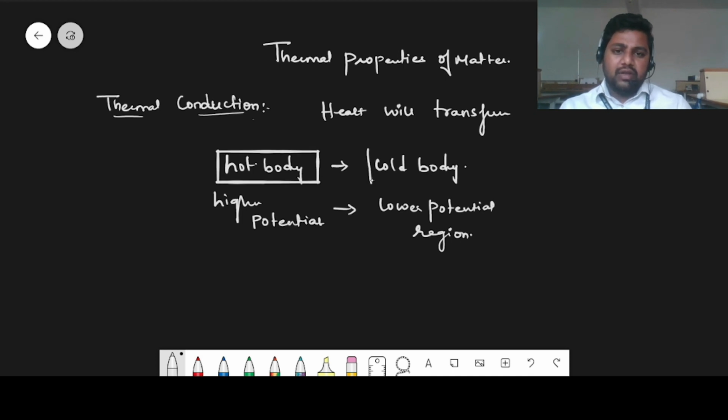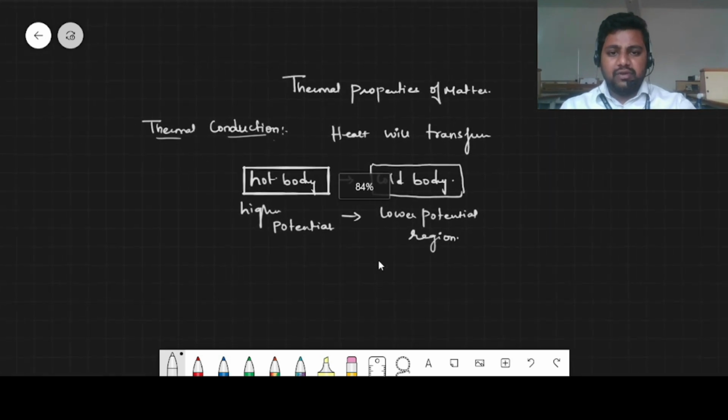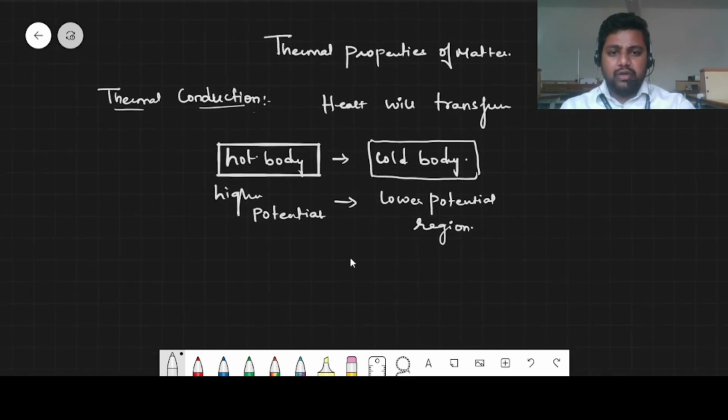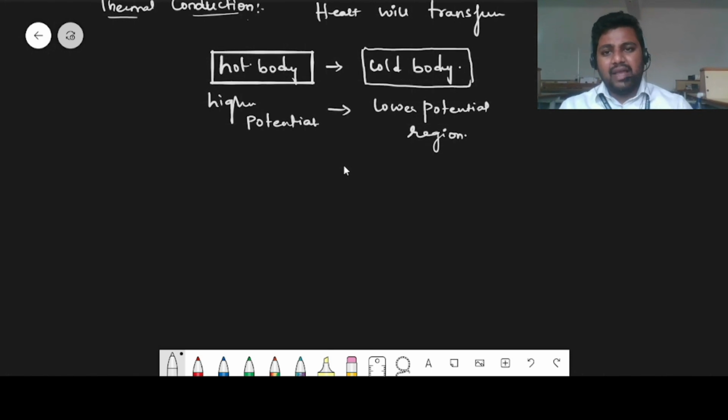We know the degree of hotness or coldness is given by the temperature. From that we can analyze whether the object is hot or cold. Heat transfer always takes place from a hot body to a cold body, and this thermal conduction happens in metals or solids, more in solids.